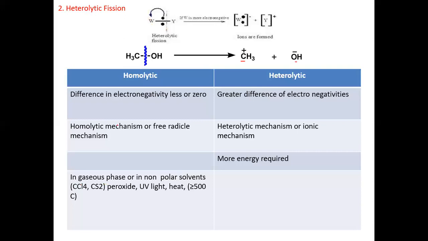Next point, homolytic cleavage takes place generally in the gaseous phase or in non-polar solvents like CCl4 carbon tetrachloride, CS2, then peroxide. Also, homolytic cleavage takes place in the presence of UV light, in the presence of heat, at a temperature of 500 degrees Celsius or greater. This is all about homolytic and heterolytic cleavage. These points are important for your GPAT exam.